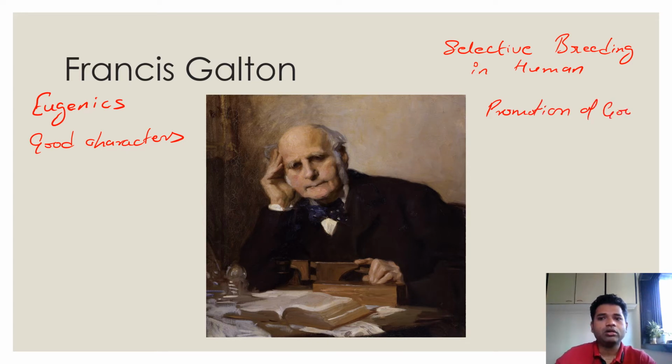That means all those people who had certain diseases, certain features which are not considered good, certain characters which are not considered high enough, let's say IQ not high enough. So if there is an examination, people who failed the exam were not allowed to breed, or to reproduce, or to marry, or to have a family. So promotion of good characters in the population will lead to the formation of a new human society.